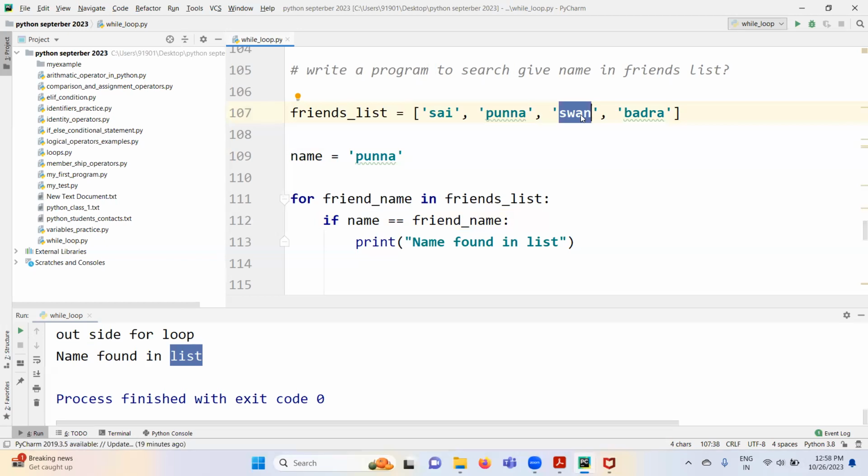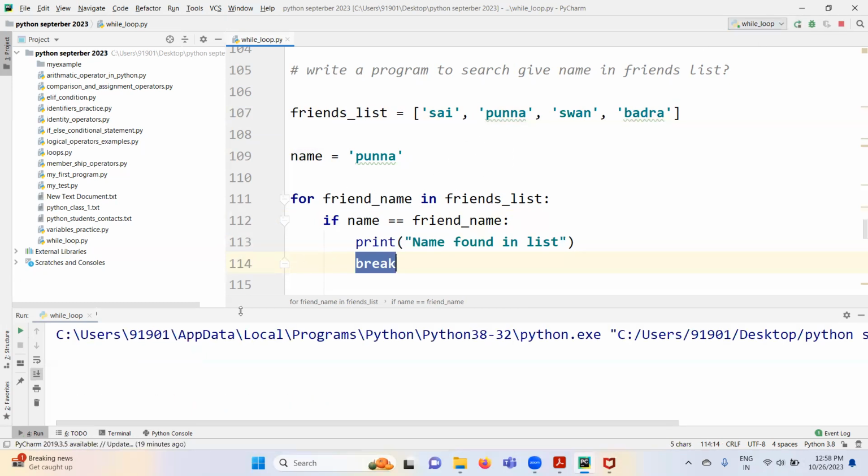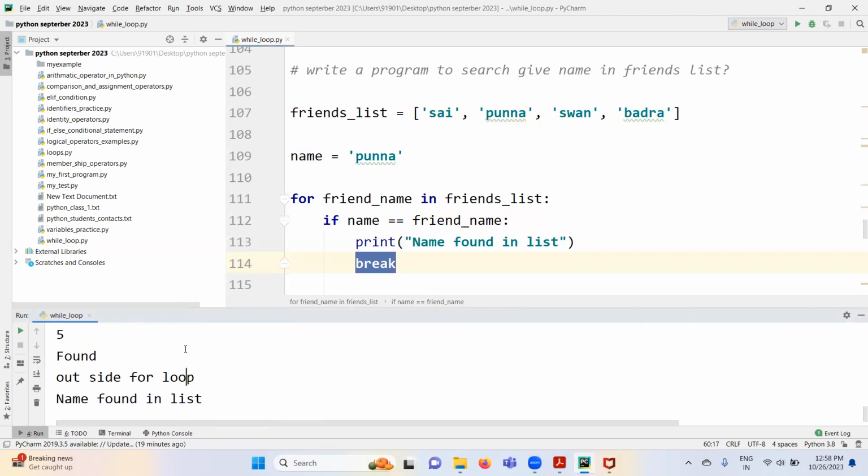Are you able to follow? Yes. So you need to stop the loop, right? Because our job is completed here. Simply apply break. Once you apply break, once break statement executed, this loop will be stopped. Clear? Yeah, clear.